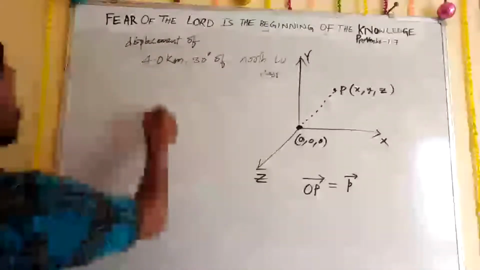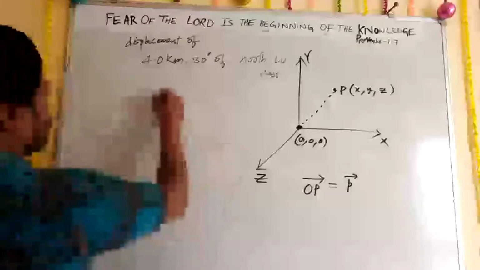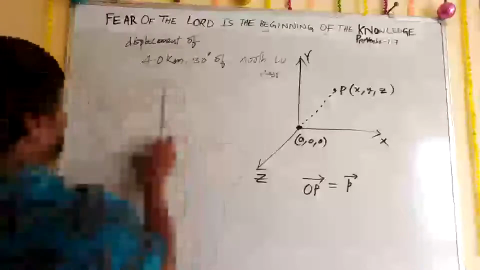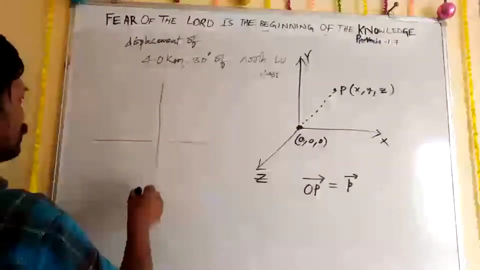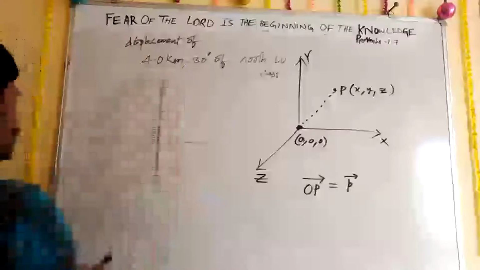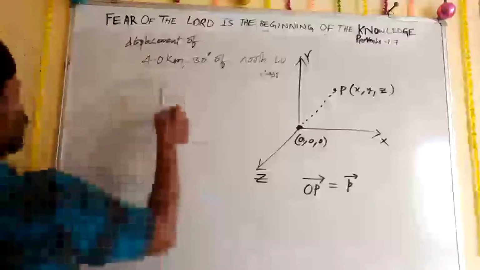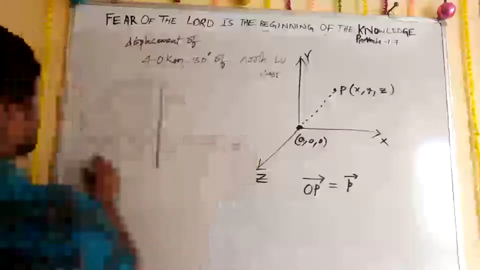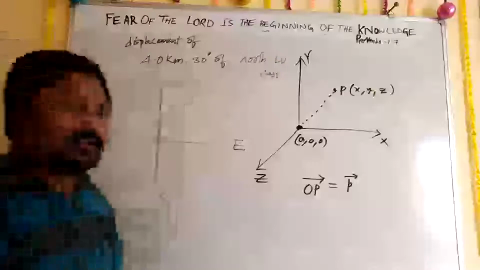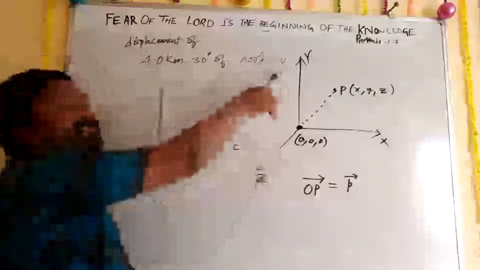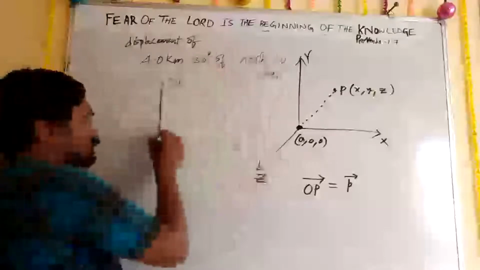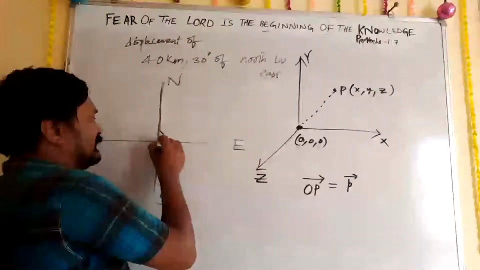So now what I do here, let me draw, it is not proper. One more line will draw. So now you already know that it is your east, west, north, south. Okay. So here north to east, how many degrees? 30 degrees. So first north to east 30 degrees you can point.